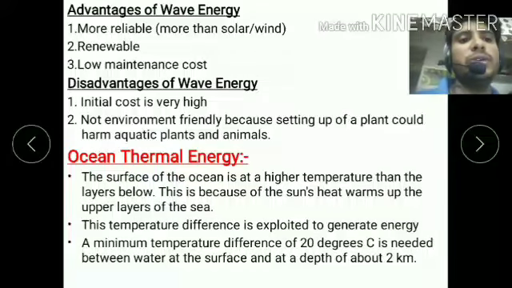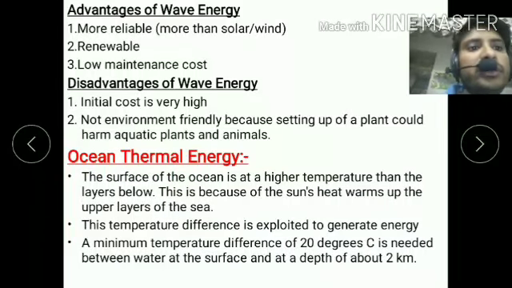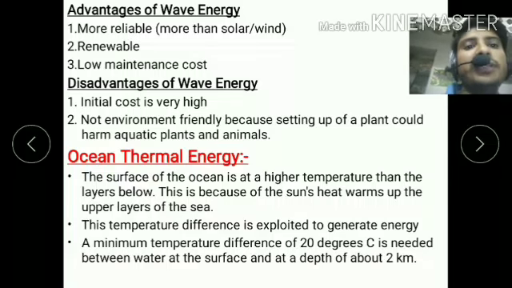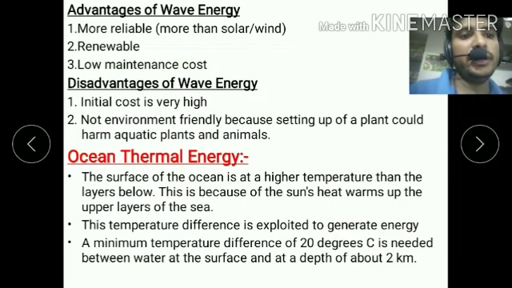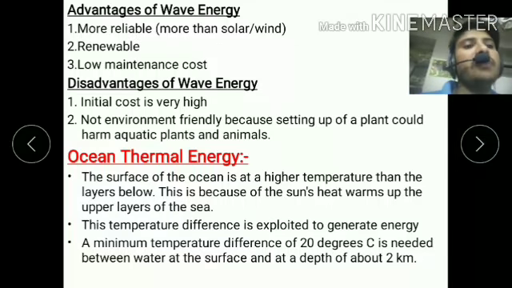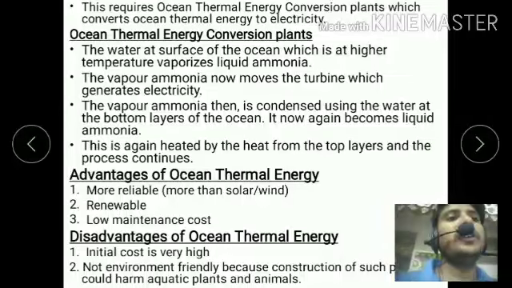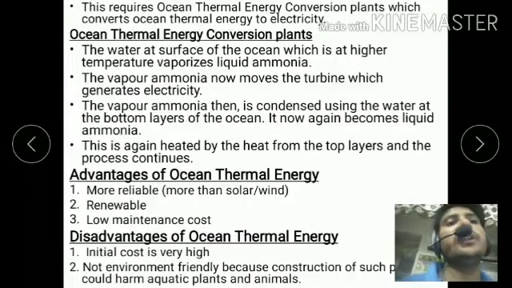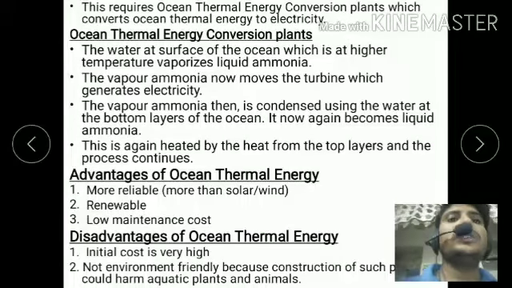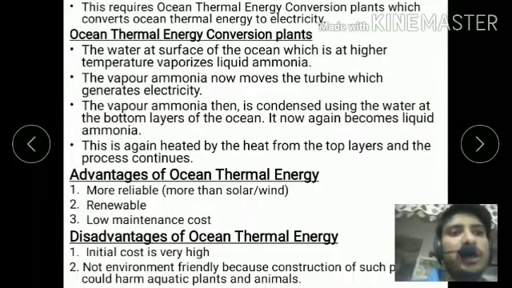Actually, the surface of the ocean is at a higher temperature than the layers below. This is because the heat of the sun warms up the upper layer of the sea. This temperature difference is exploited to generate energy. A minimum temperature difference of 20 degrees centigrade is needed between the water at the surface and the water at a depth of about 2 kilometers. This requires ocean thermal energy conversion plants, which convert the ocean thermal energy into electricity.